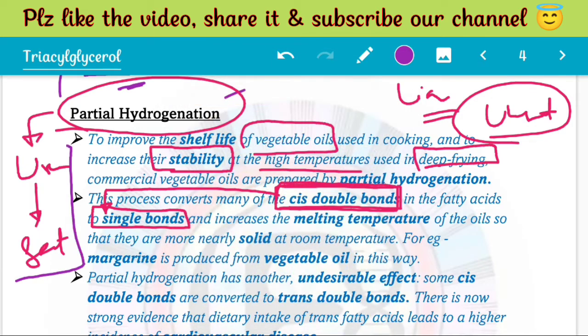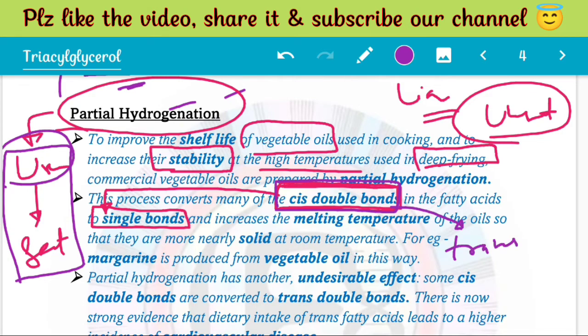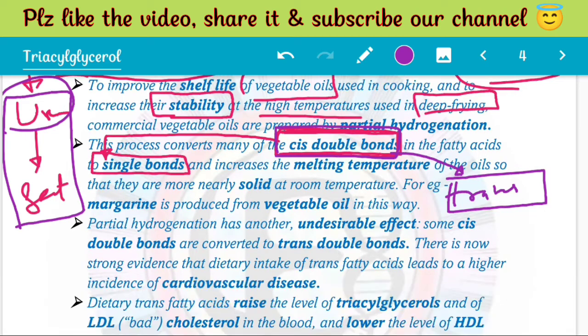But sometimes, due to partial hydrogenation, these cis double bonds are converted to trans double bonds. In cis double bonds we have similar groups on the same side, while in trans we have similar groups on opposite sides. And trans fatty acids have lower fluidity, they are more rigid, and they have a higher melting point in comparison to cis double bonds.